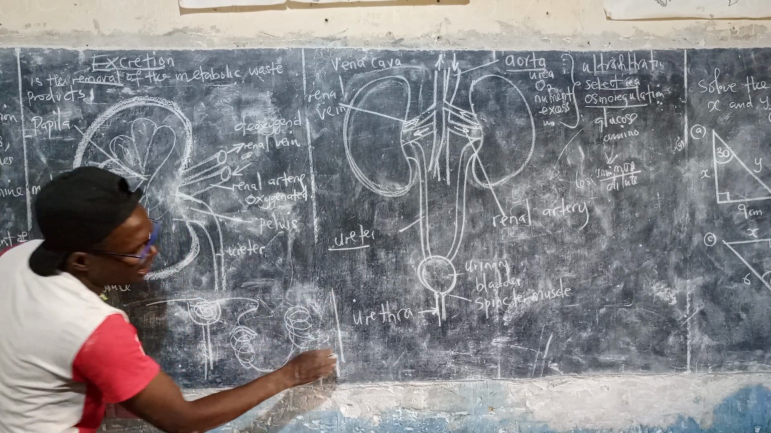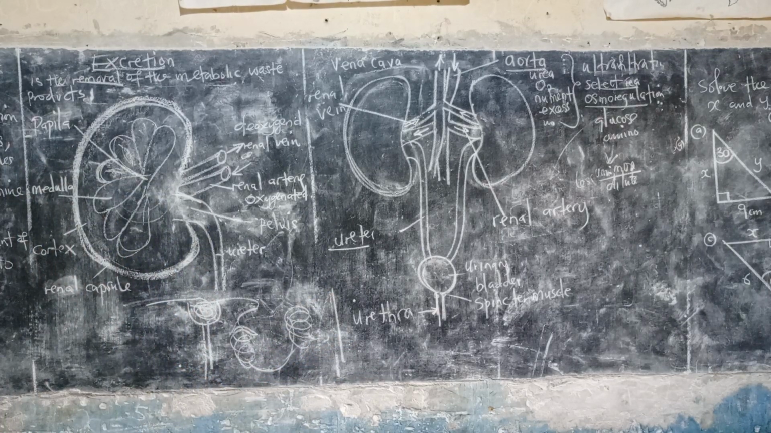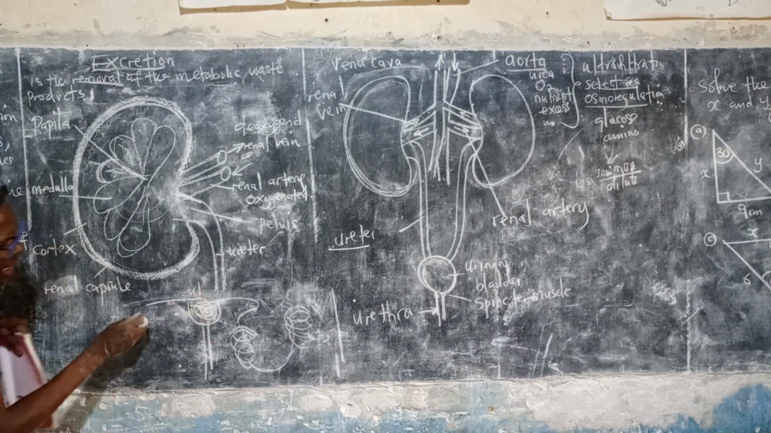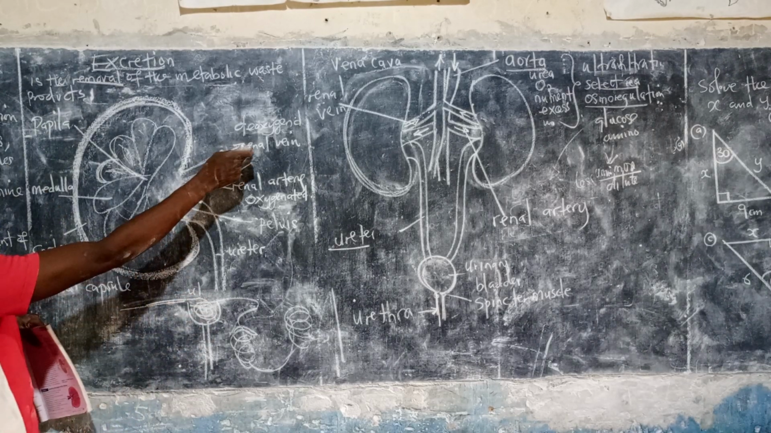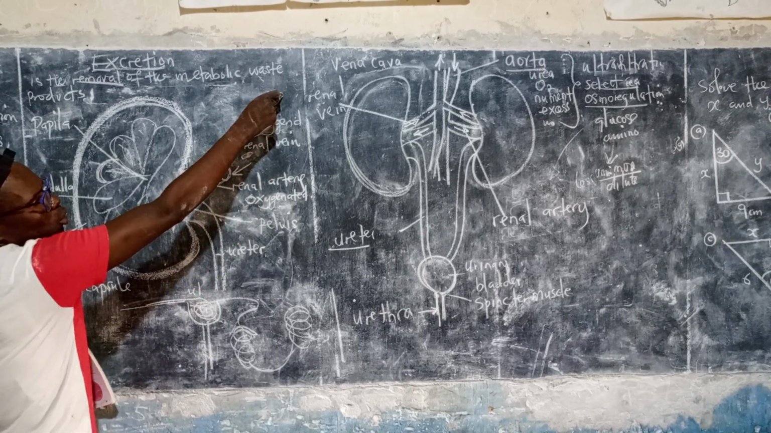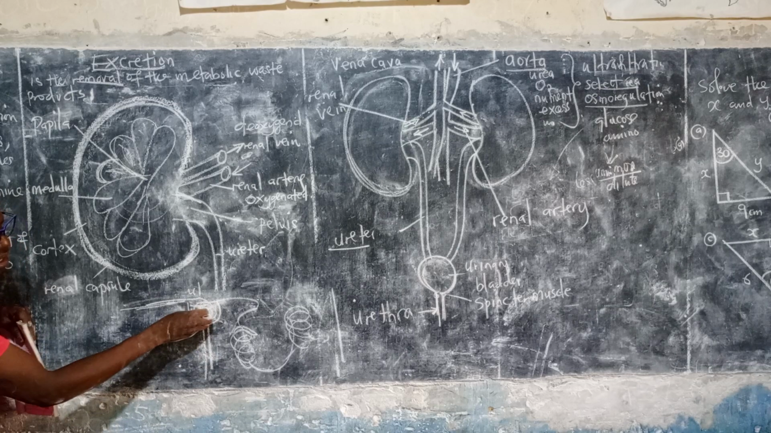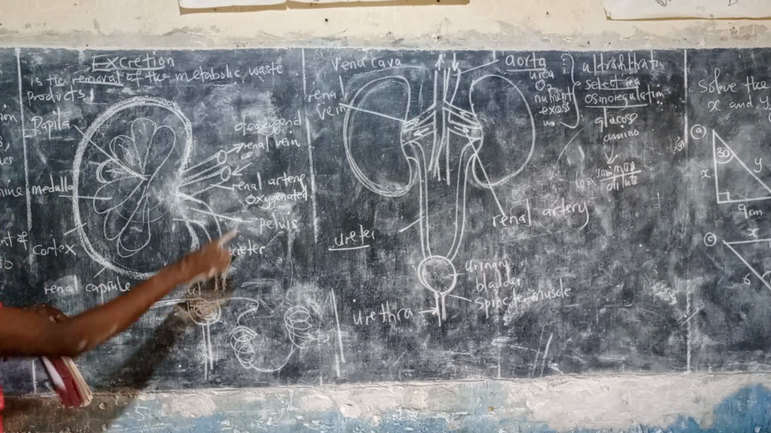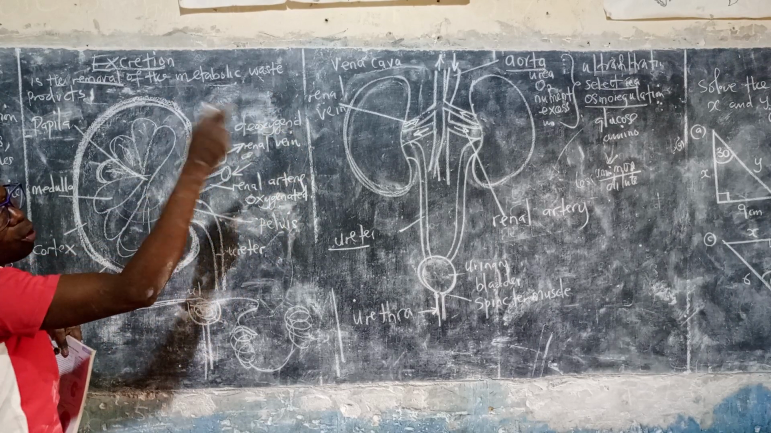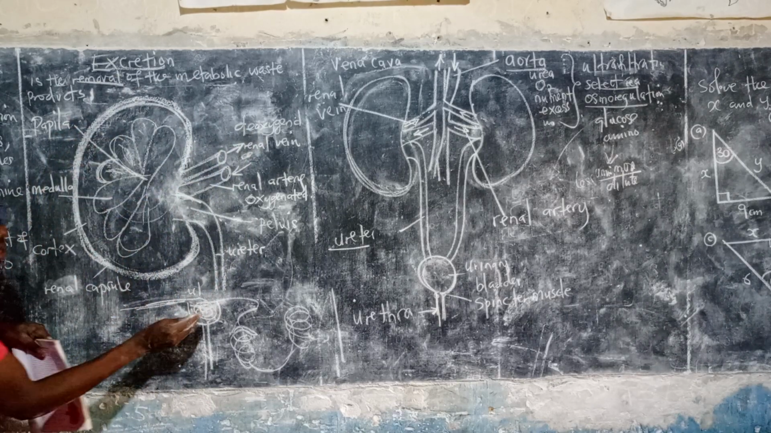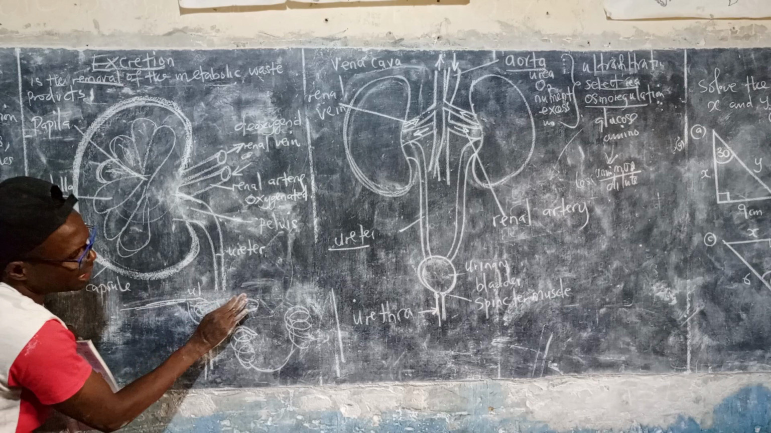So the first part that occurs here is what? Ultrafiltration. Blood is coming. Which blood is that? From the aorta to the renal artery. When it comes here, the first thing is ultrafiltration. Everything is removed: urea, oxygen, nutrients, excess salts, excess water. They remain here. After that, they will start moving here.